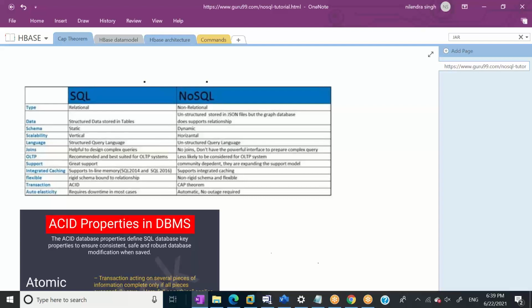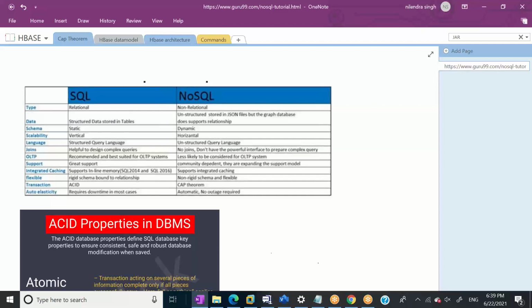There is no relational mechanism in the NoSQL database. When we talk about data, in SQL we always talk about structured data stored in tables. But in NoSQL, it can be unstructured, stored in JSON files, or maybe in a document database, or maybe in a graph database. We can store anything.